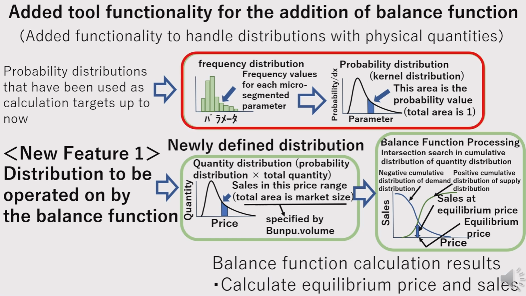Until now, the distributions used in How to Handle Variability were kernel distributions generated as probability distributions, similar in shape to histograms created from data.